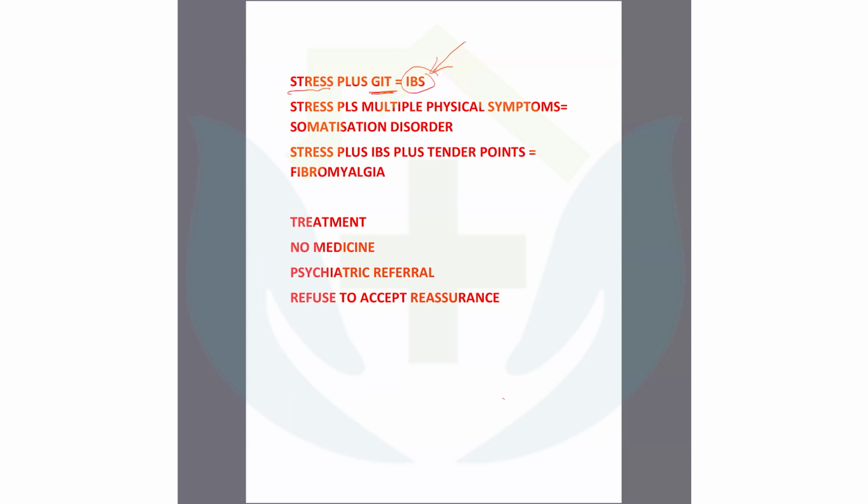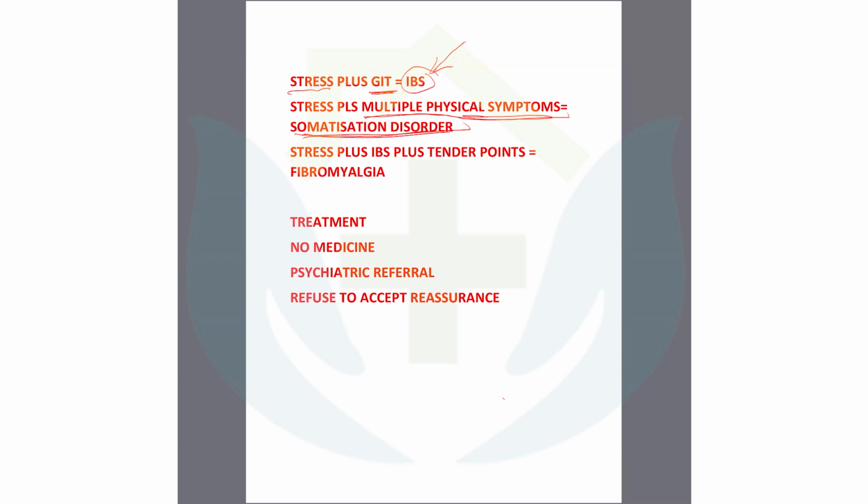So the patient feels abdominal pain, bloating, and motion, with multiple visits to the OPD, the outpatient department, and also to the consultants. There would be multiple visits over more than 6 months or more than 2 years. This is the key point you need to understand for irritable bowel syndrome, unlike a functional symptom or not. Multiple physical symptoms means any type of physical symptoms like muscle pain, chest pain, costochondritis pain. All of this is included with the multiple physical symptoms. That is somatization disorder. Clearly, the bold point is somatization disorder.